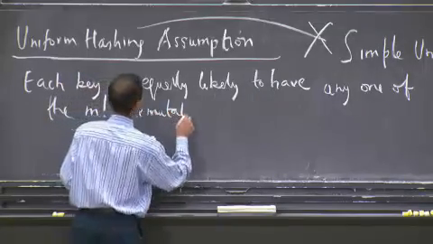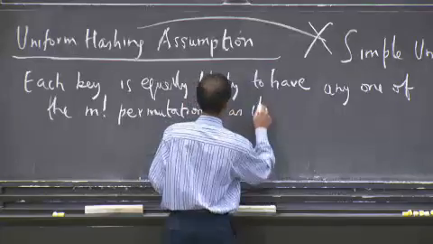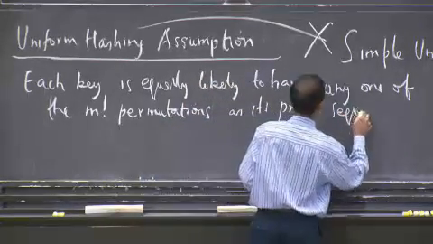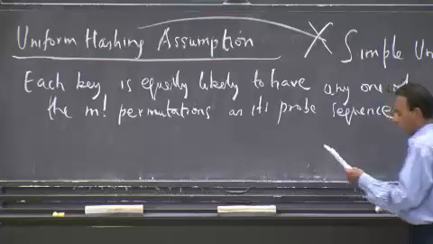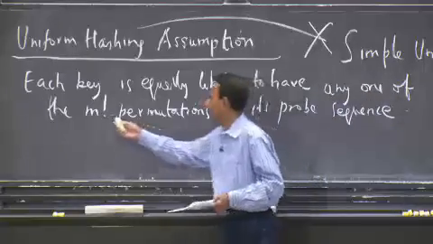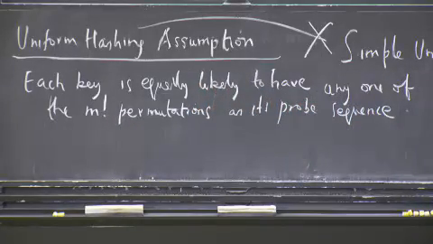So we're talking about random permutations here as its probe sequence. All right? This is very hard to get in practice. You can get pretty close using double hashing. But nobody's discovered a perfect hash function, a deterministic hash function that satisfies this property, at least not that I know of.